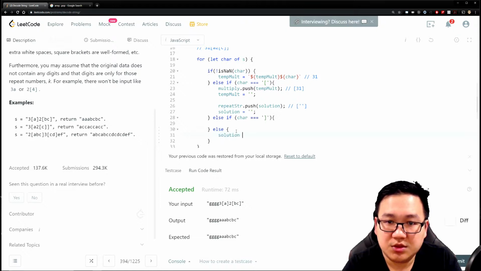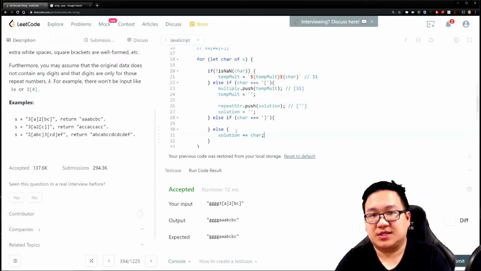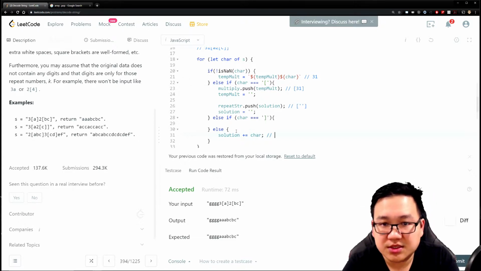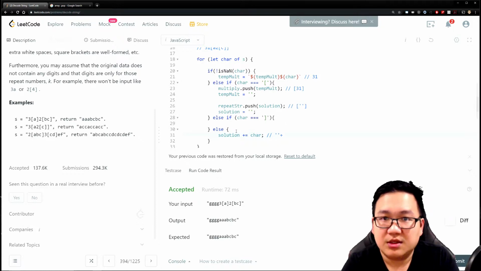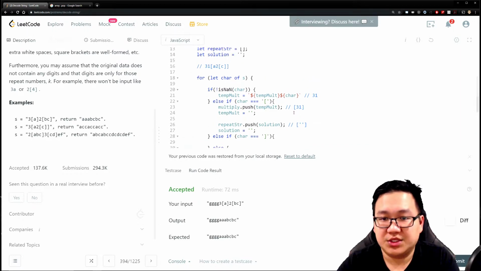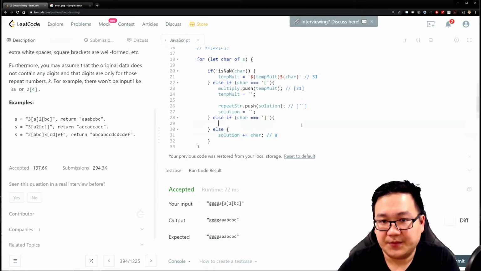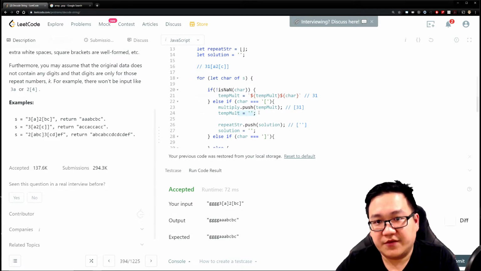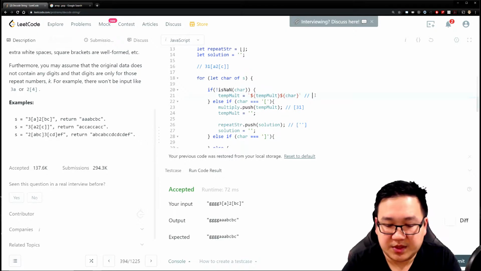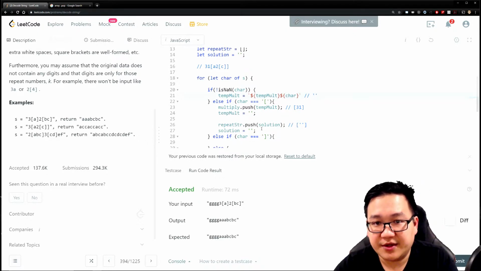Solution will equal its existing solution plus the character. In this case, our solution was the empty string plus the A, which effectively becomes A. That's what's going to happen when we go into A. Now, remember this thing over here, our string is going to be that right now because we reset it.